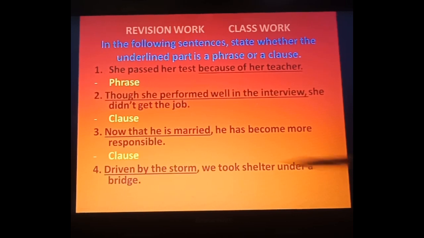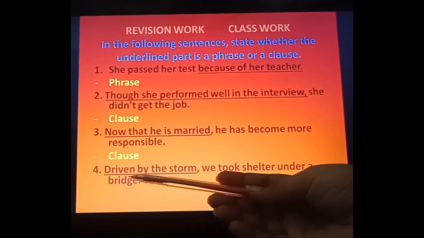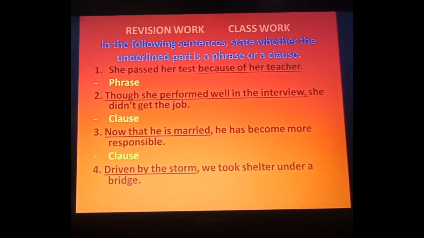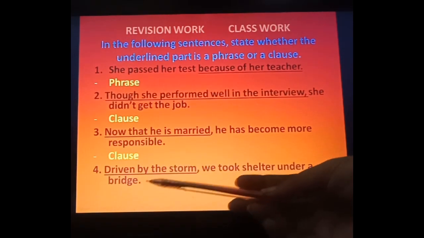But students, here if you will see, this is the third form of the verb. Third form that we use in the perfect tense, whether present perfect, past perfect or future perfect. But in that, if you remember in your previous class, a helping verb must be there. So are you getting any helping verb over here? No. That's why this is not our verb.